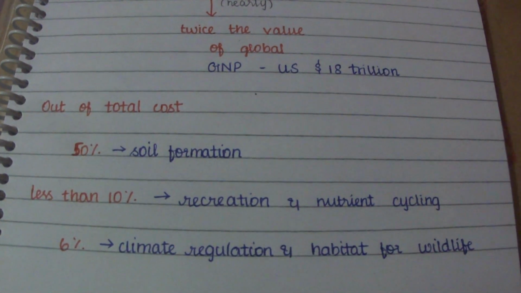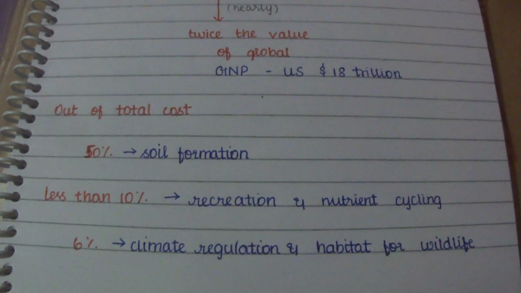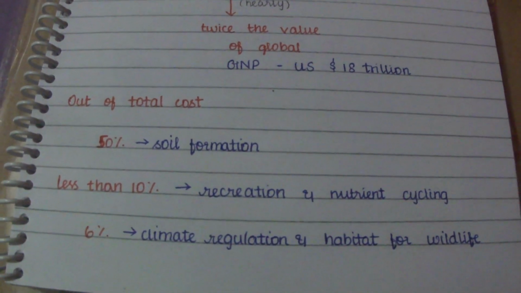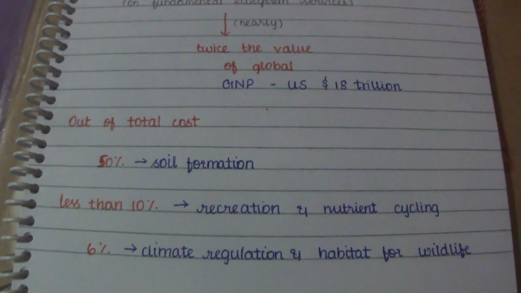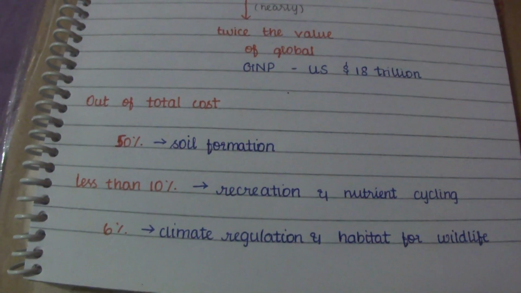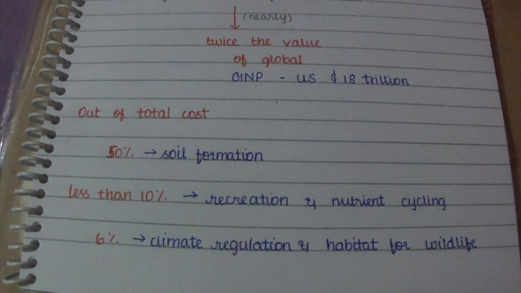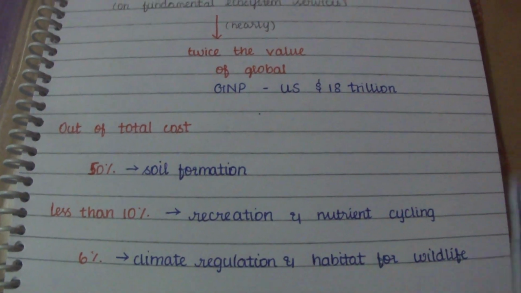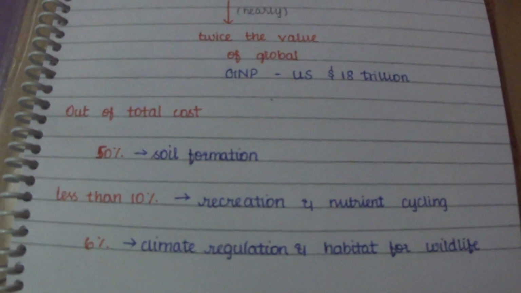Other services like recreation and nutrient cycling, that is carbon and phosphorus cycling, take less than 10%, whereas climatic regulation and the habitat for wildlife take 6% each. But the maximum, half of the total, is taken by the formation of soil.